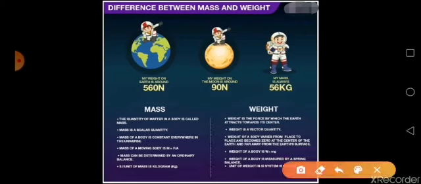Now the second point here is mass is a scalar quantity whereas weight is a vector quantity. Now what do you mean by scalar quantity? Quantities which is having only magnitude, you call it as scalar quantity, and one which is having both magnitude along with direction, you call it as vector quantity. Now what I have already told you in the last class, what is magnitude?